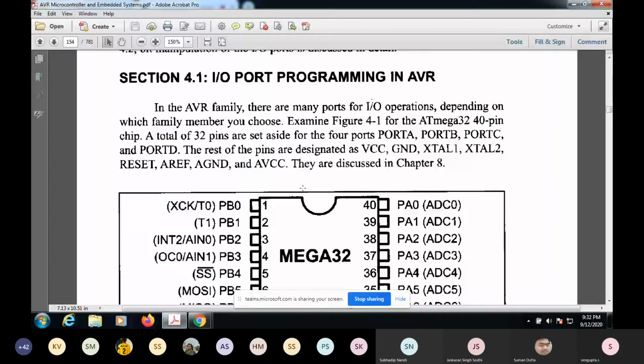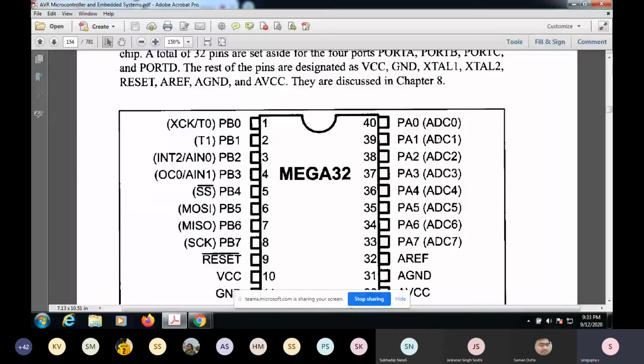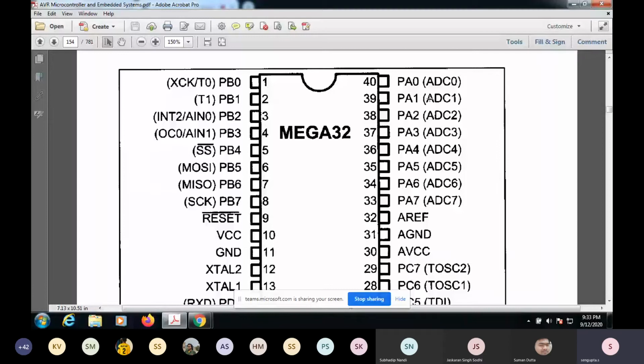So what are they saying? Your 4 ports are designated as, let's say VCC is the supply, this is the ground, these are the crystal connections for frequency, reset, and this is the analog reference, this is the analog ground. Analog reference and analog ground are required for the ADCs, the analog to digital converter. They convert real world continuous analog signals to digital signals. So these are the pins through which you have to connect. Let's say you're taking some temperature, some voltage; obviously the temperature will be some voltage, and then you're measuring some pressure, temperature, all these things you can do there.